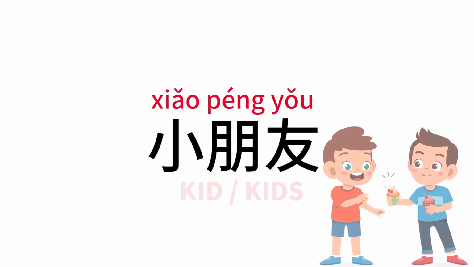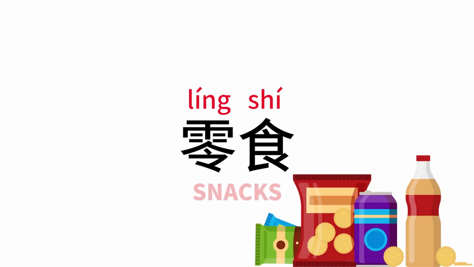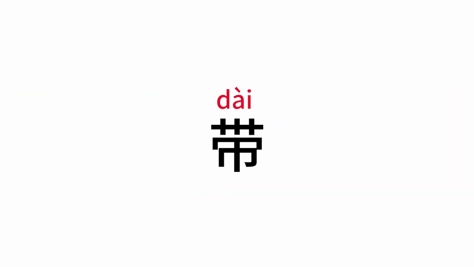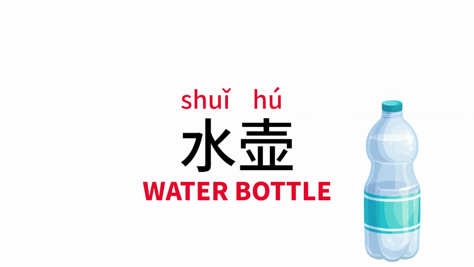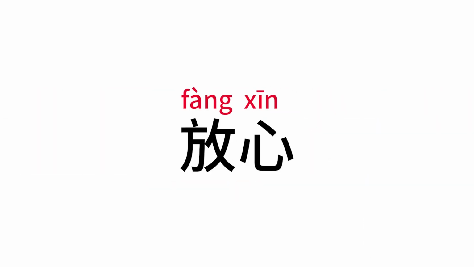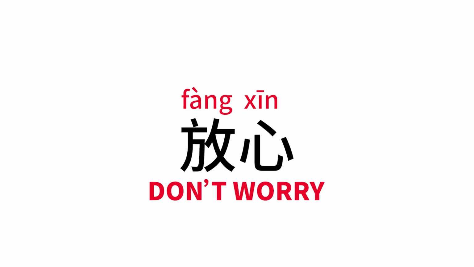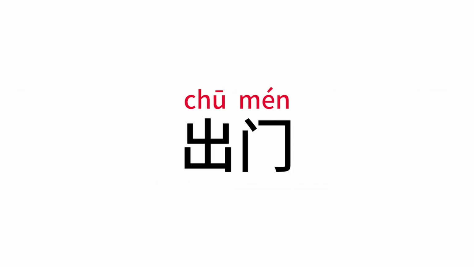Now, here's a vocabulary recap. 小朋友， Kid or kids. 零食， Snacks. 带， To bring. 水壶， Water bottle. 放心， Don't worry. 出门， To leave.